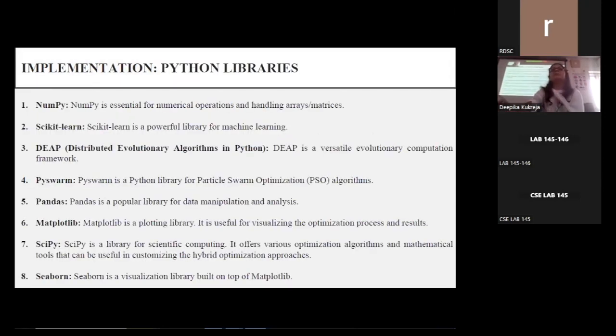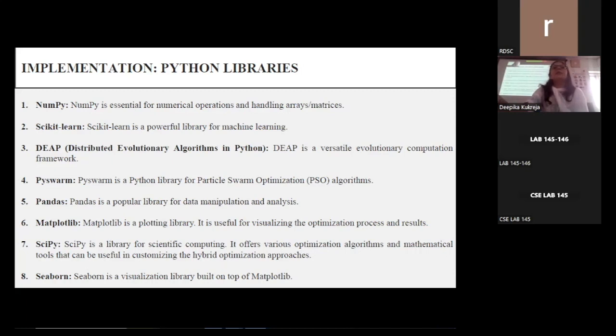Next slide, please. Now, for implementing this work, I have used different Python libraries. The first library that I have used is NumPy. NumPy is essential for numerical operations and handling arrays and matrices. It provides efficient numerical computations, which are crucial for optimization algorithms as required in my work.